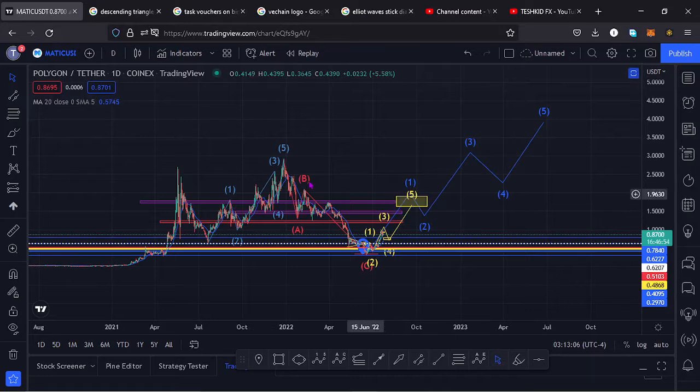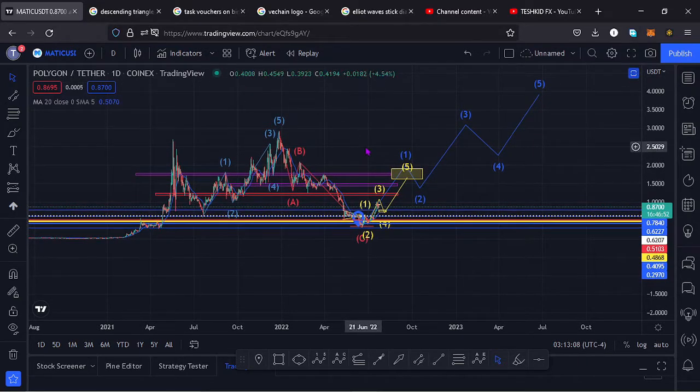I'll kickstart the video by giving a brief of what has been happening on this chart. From the all-time high, Polygon Matic has been seeing lower prices in this massive ABC correction, which has now taken us to around the $0.31 mark, and from there we have started seeing a very nice bounce to the upper side. And in that ABC correction, I believe Polygon Matic has done what we expected it to do, and soon we might see this pump to the upper side, having a wave 5 taking us back to an all-time high.